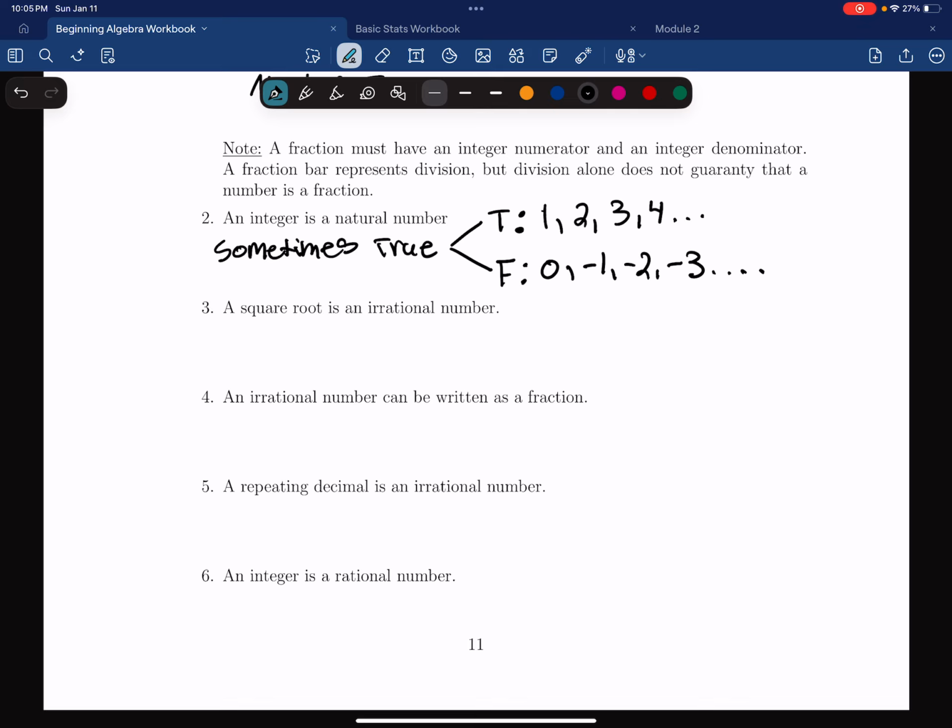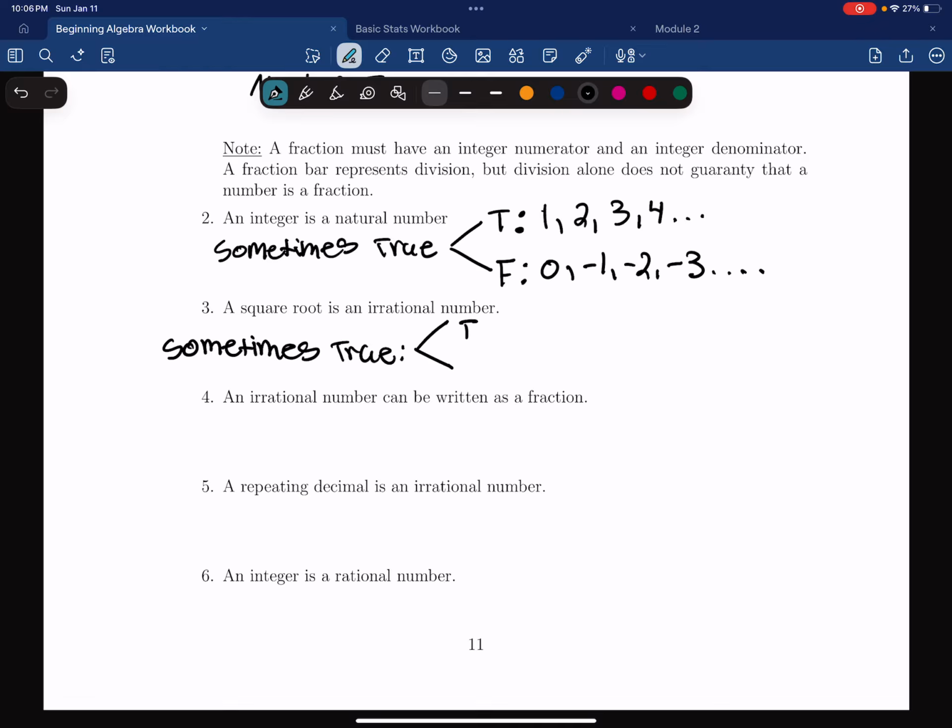Looking at example number 3, I encourage you to pause the video and try this one on your own. Now let's work through it together. So the statement is a square root is an irrational number. So this statement is also sometimes true.